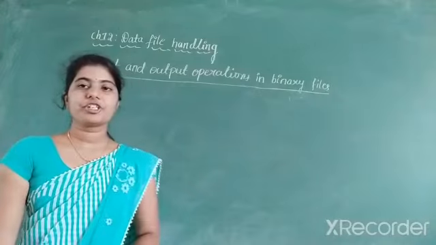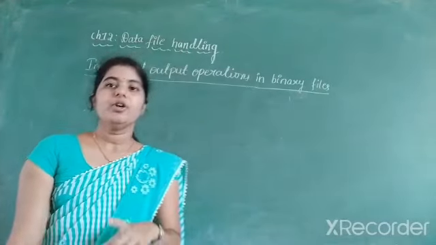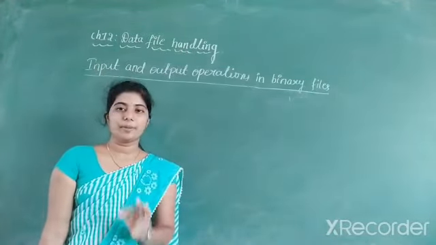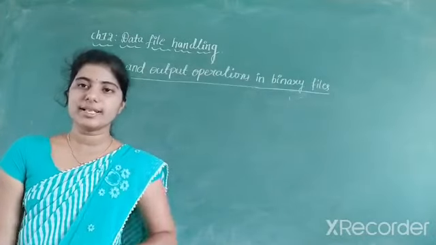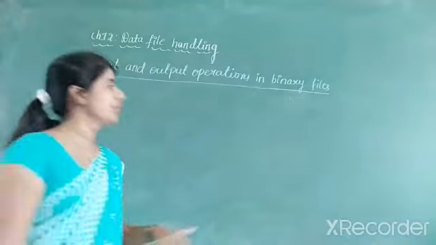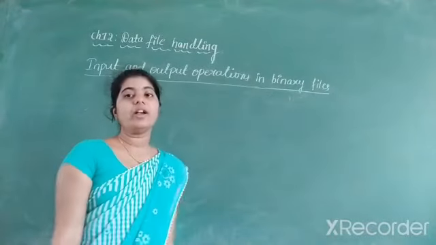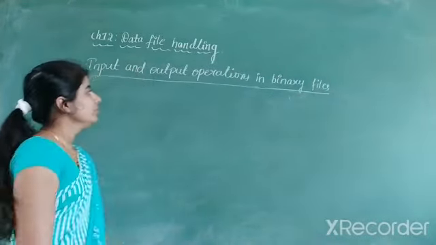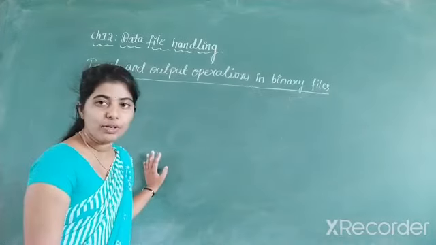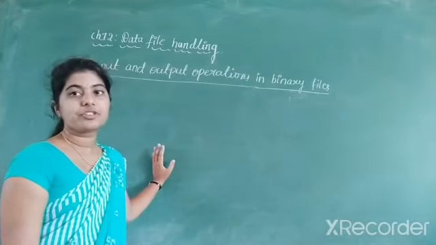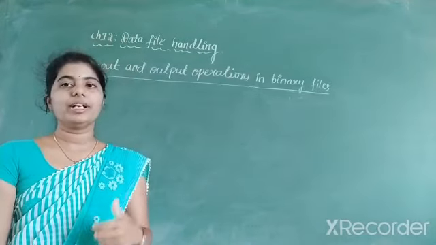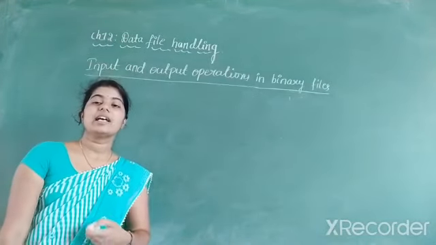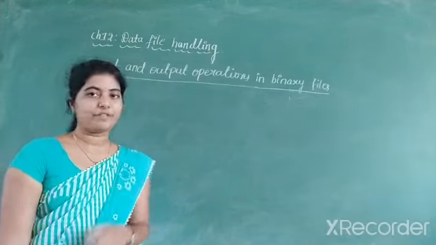The information stored in the form as it is held in the memory is called a binary file, or the file which stores the information in binary language, that type of file is called a binary file. So binary files also need member functions to read and write data. To read and write data to binary files, it requires member functions.